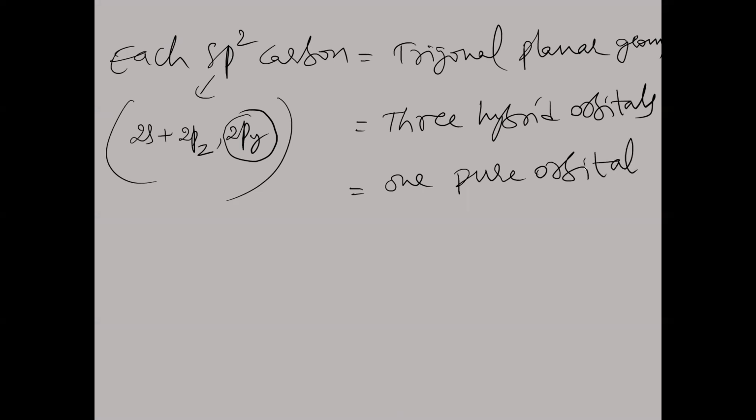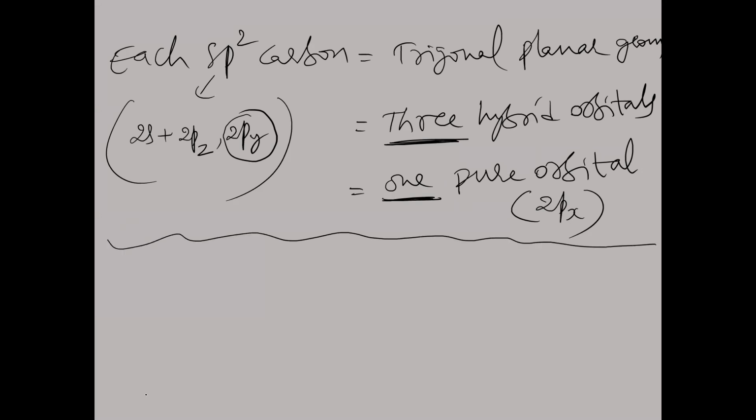In each sp2 carbon, how many pure orbitals will be there? One pure orbital. How many hybrid orbitals? Three. This pure orbital is 2px. One 2px orbital is left over, unhybridized, a pure orbital left over on sp2 carbon. Is that clear? So each sp2 carbon contributes three hybrid orbitals and one pure orbital. If x number of sp2 carbons are there, we take x number of pure orbitals.